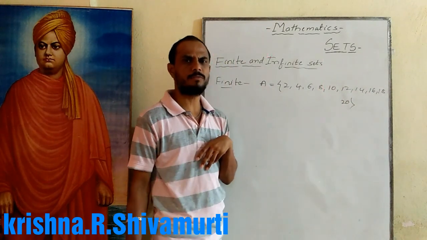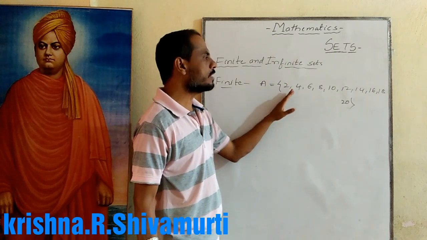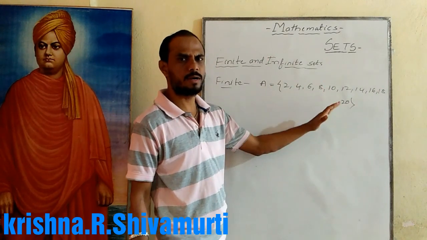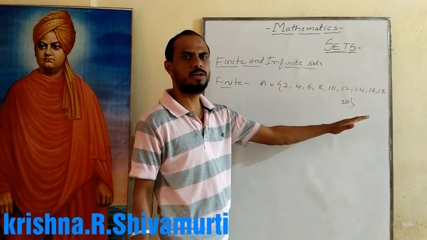This is an example for the finite set, meaning the set of even numbers greater than 1 and less than 21.